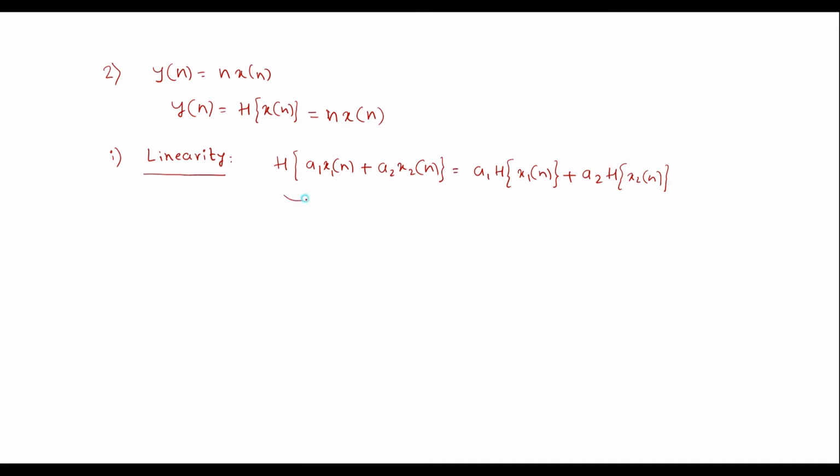So we'll assume this as y of n, this as y1 of n, and this as y2 of n.